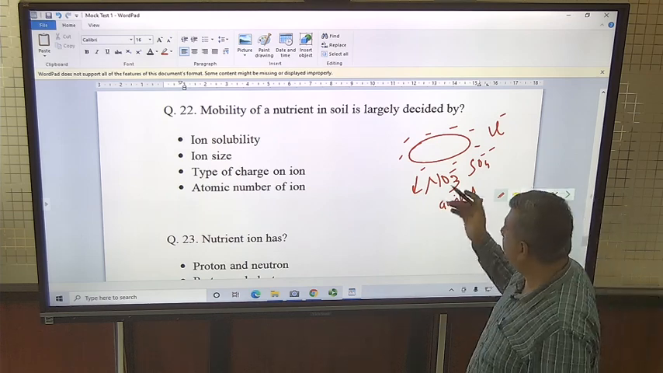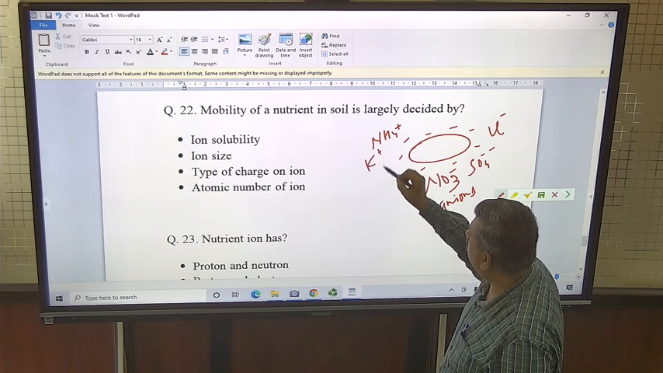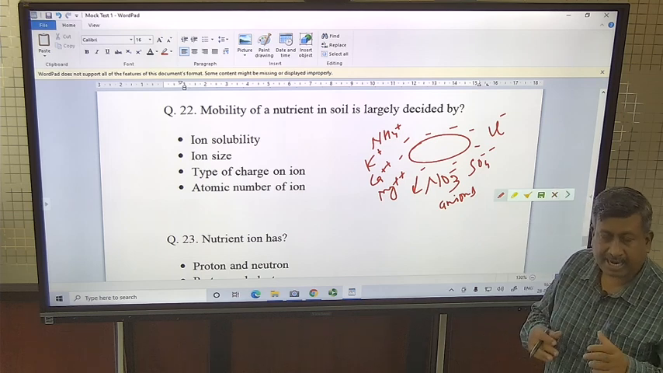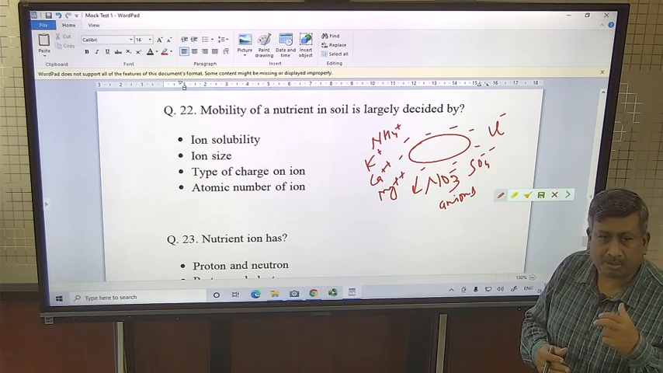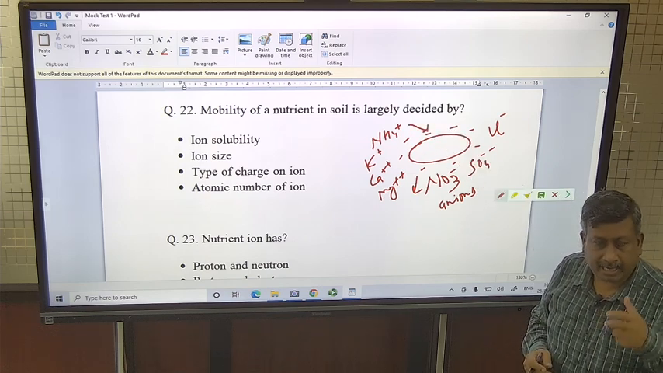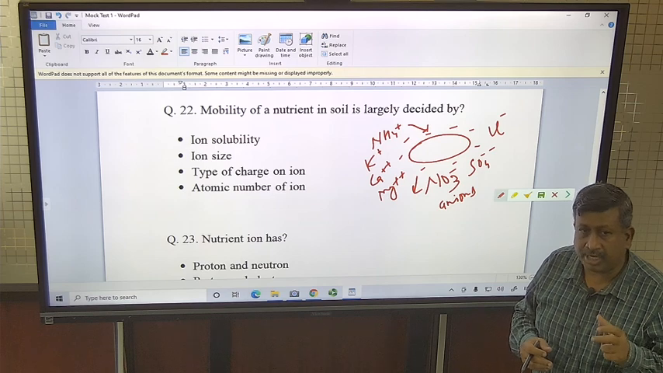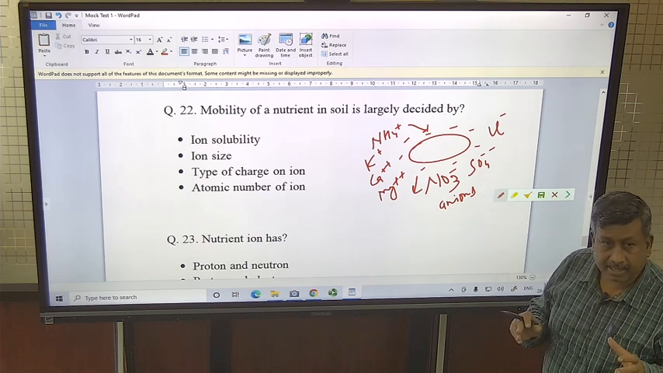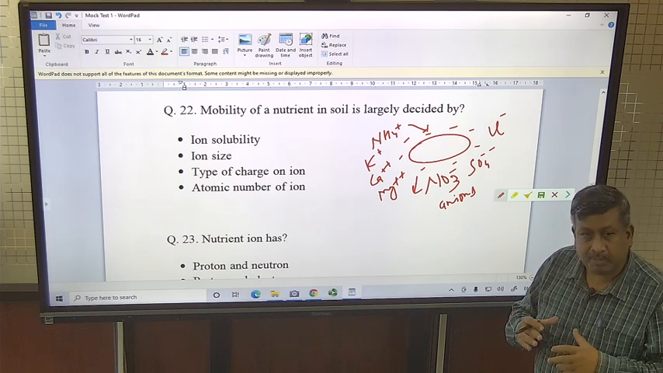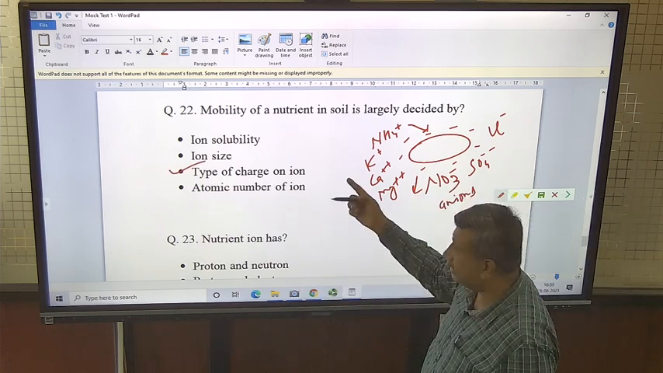But if the ion is a cation like ammonium, potassium, calcium, magnesium, these have attraction towards clay particles due to electrostatic force. They are bound to the clay particle by electrostatic force, that's why their mobility is reduced. So the major factor in deciding the mobility of a nutrient is the charge, whether it's a cation or anion. If it is a cation, mobility is reduced. If it is an anion, mobility is high. So the correct answer is the type of charge on the ion, whether cation or anion.